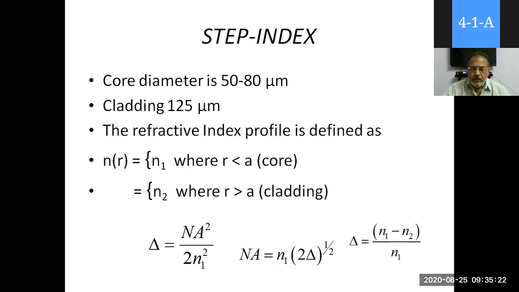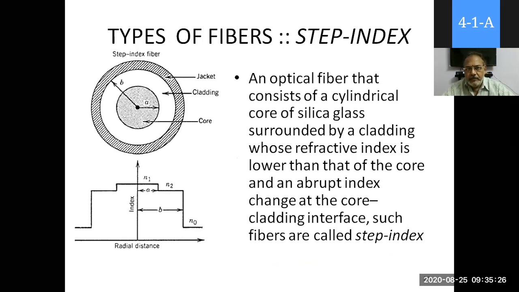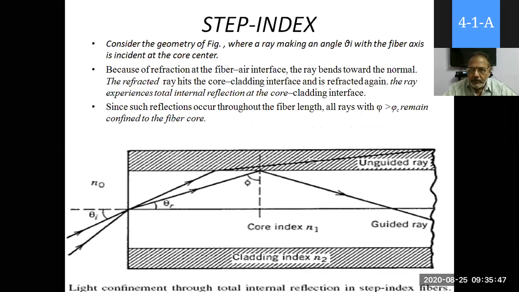So this is the step index fiber. Once you check it, in a step index fiber the core refractive index is constant. So it abruptly changes at the core cladding interface. This type of fiber is called step index fiber, and the propagation mechanism is similar to the previous understandings.